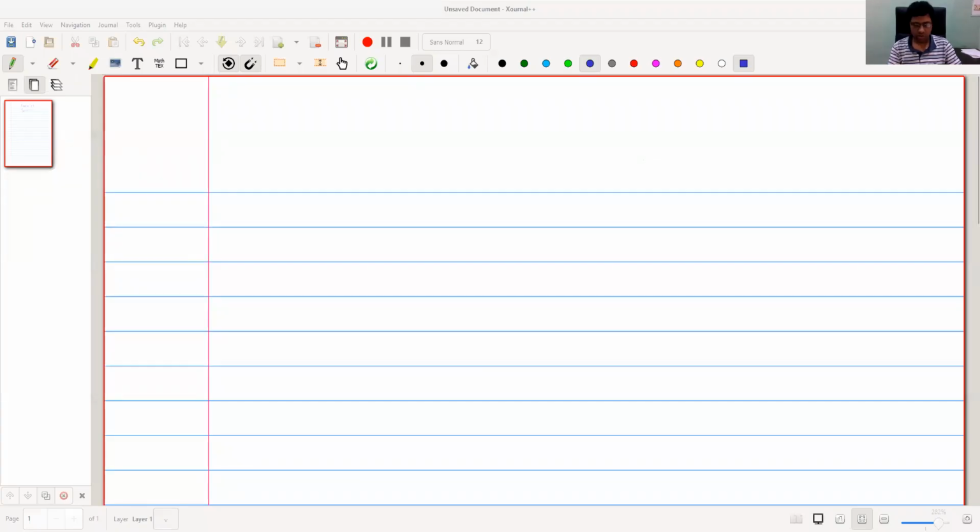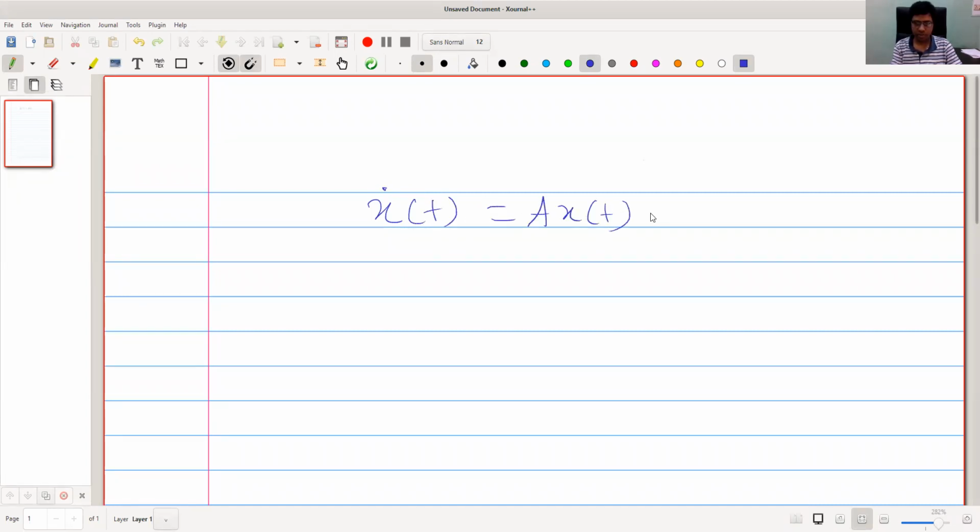We discuss the variation of constants formula to solve non-homogeneous delay differential equations. If we consider an ordinary differential equation, say x dot equal to ax plus some function f of t, here capital A is a constant and f is, as usual, a continuous function. So this is a non-homogeneous first order ordinary differential equation.